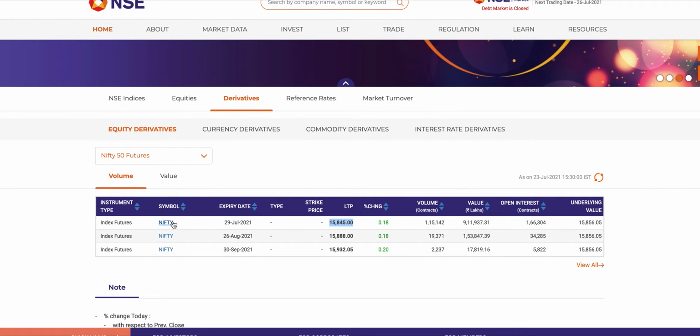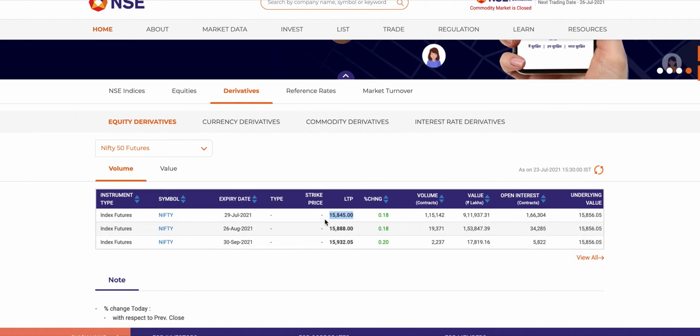The lot size here is 50, so, leaving aside commissions and taxes, I can make 50 into 1, which is 50 rupees, provided that on 29th July I trade beyond this. That's the buyer's thought. What about the seller's thought? He will make money if Nifty closes anything below 15,845.